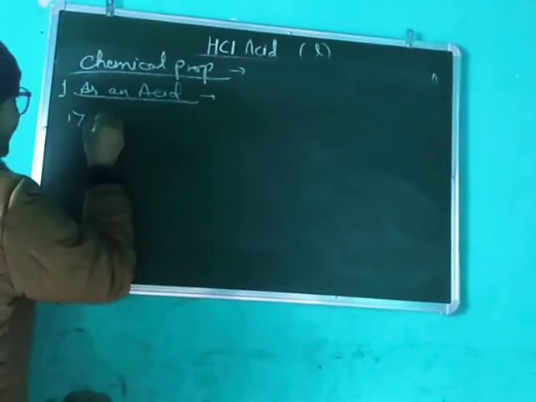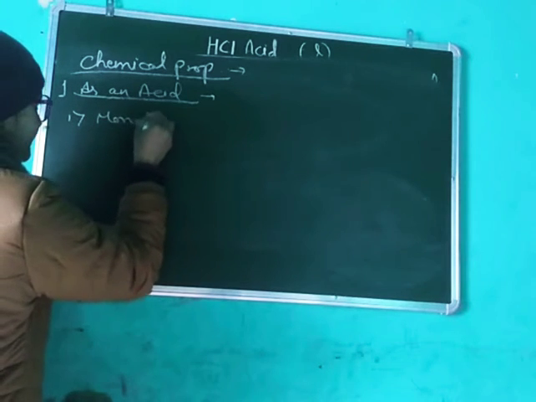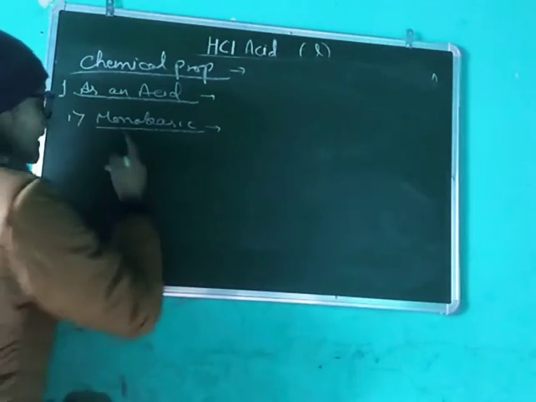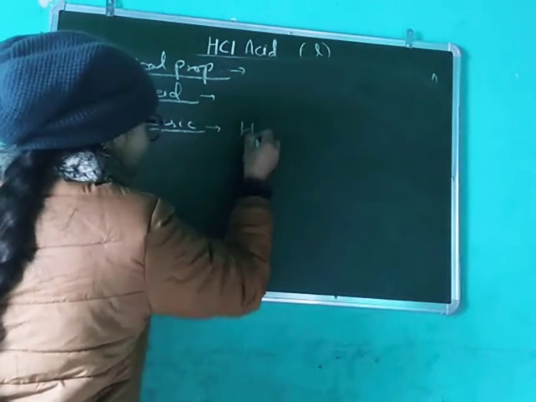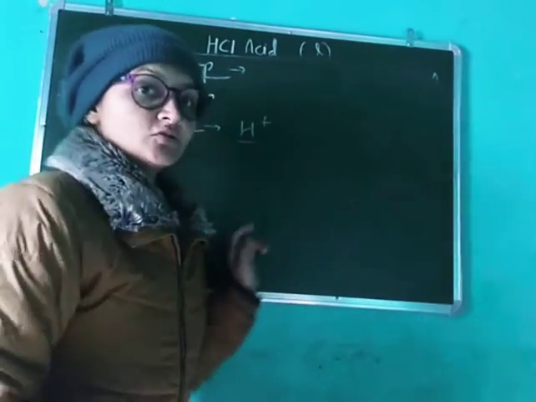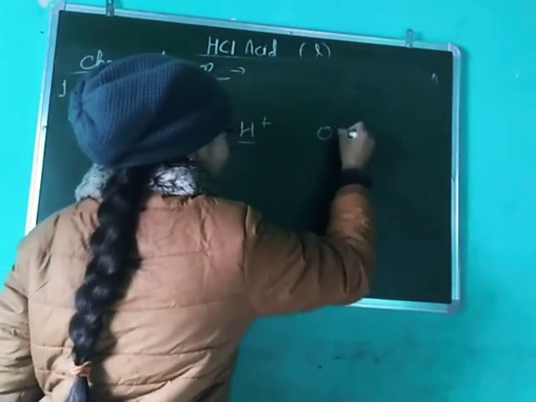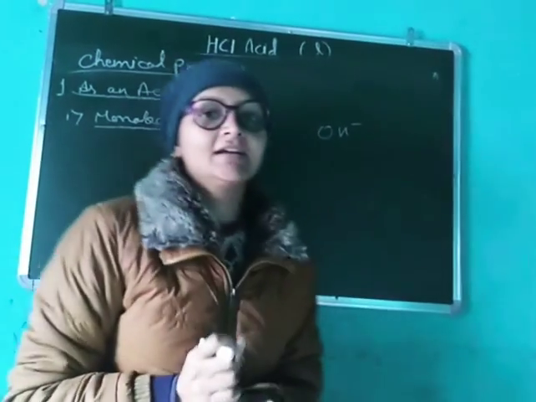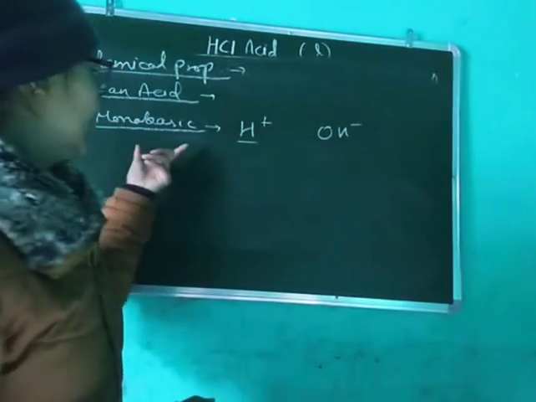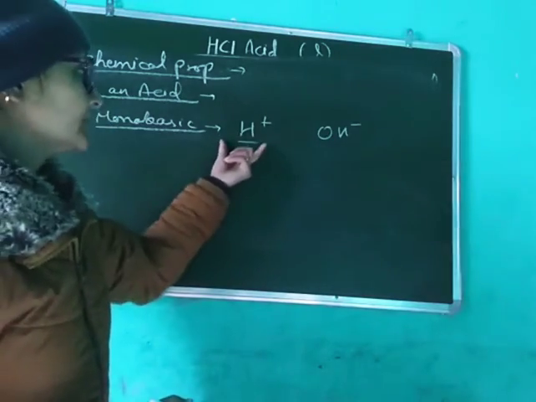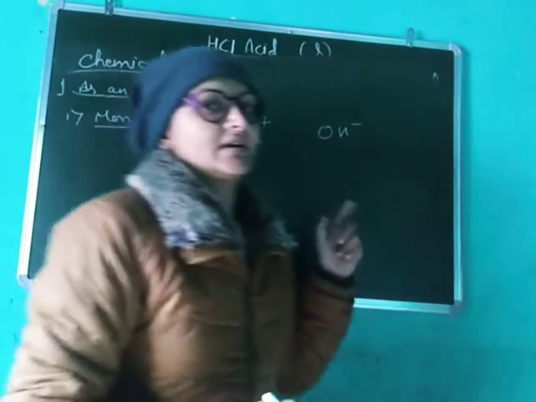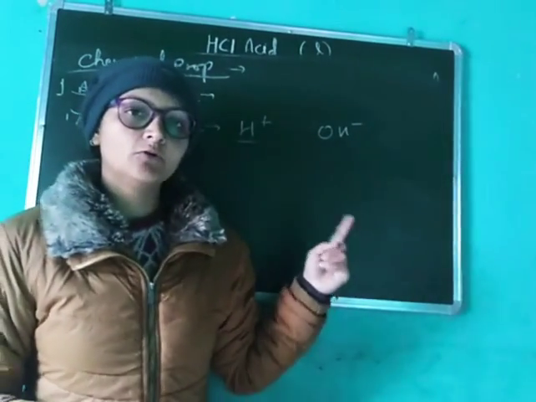That means it gives one H plus to neutralize one OH negative ion. That's why it is called monobasic. When it reacts with any base, it will give one H plus ion to neutralize one OH negative ion. That's why it's called monobasic.